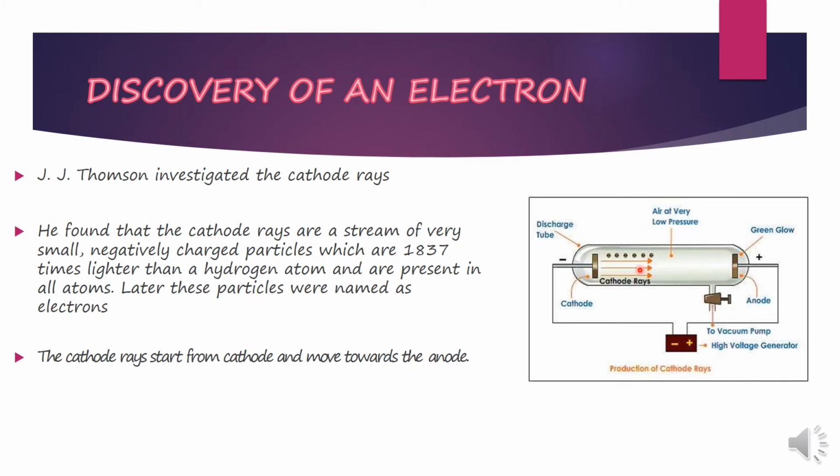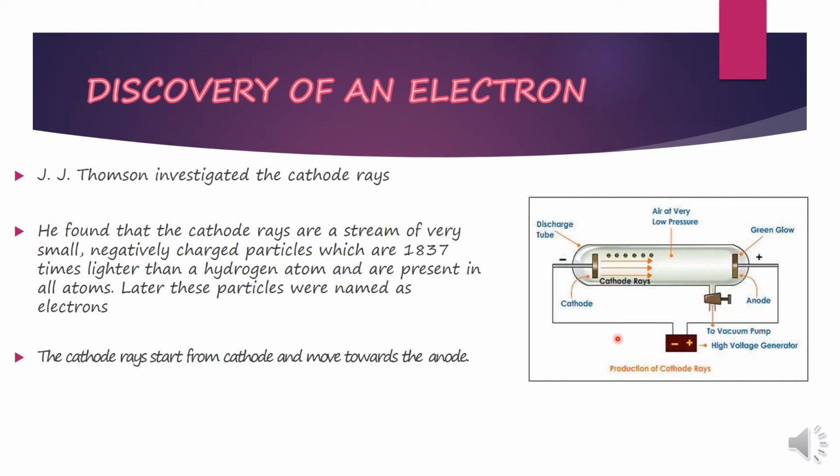Since they come from the cathode, they are called cathode rays. He found that cathode rays are a stream of very small negatively charged particles, 1837 times lighter than a hydrogen atom, present in all atoms. Later on, these particles were called electrons.